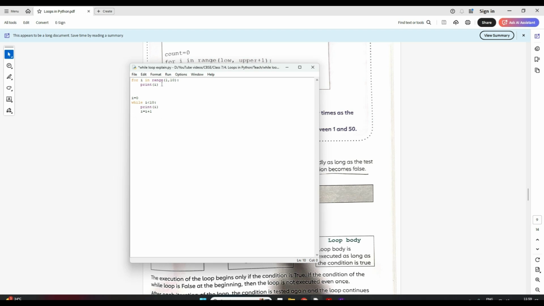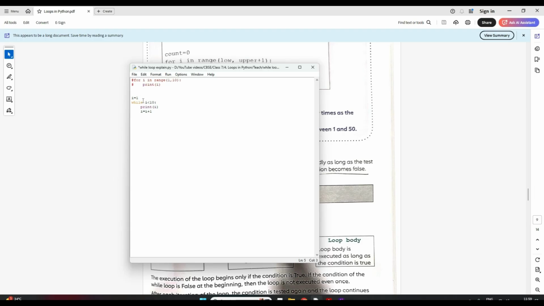Now here I have to print 1 to 9 numbers. Initially I had taken i equal to 0, but I have to iterate from 1 till 9, so initially I have taken i equal to 1. Let me comment out these 2 lines.